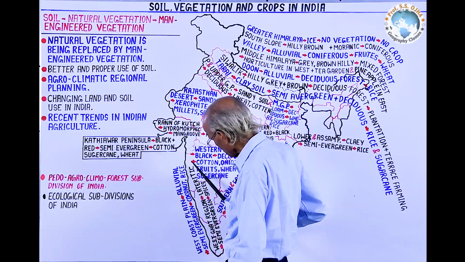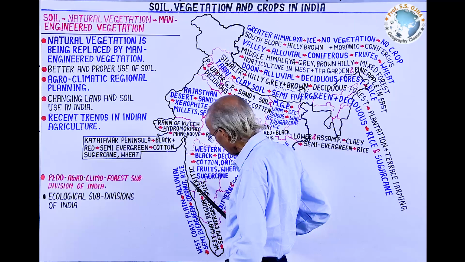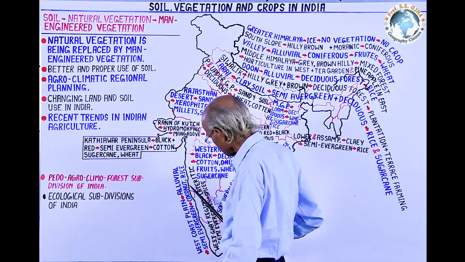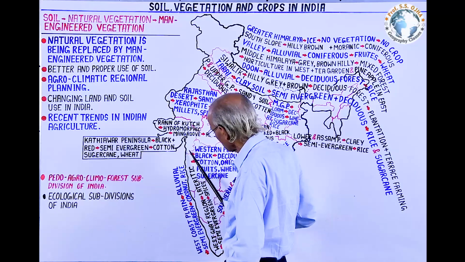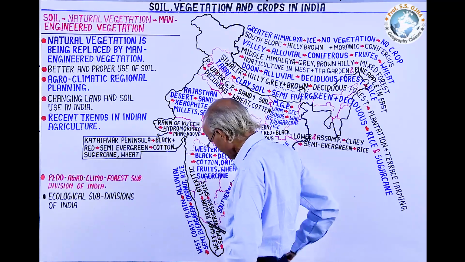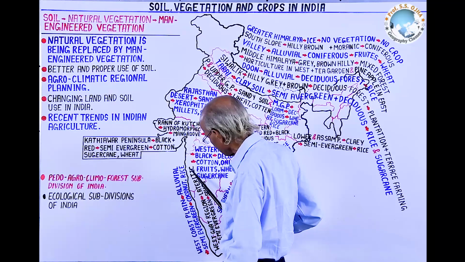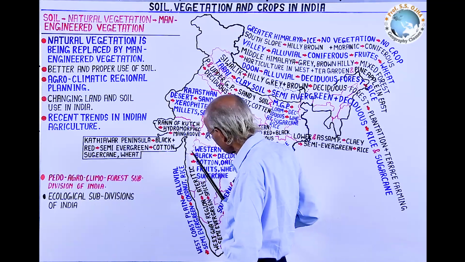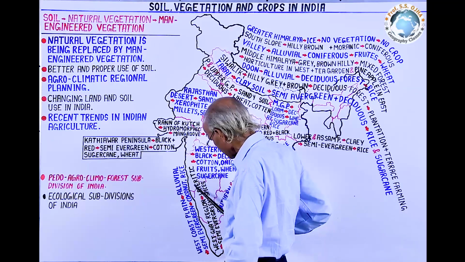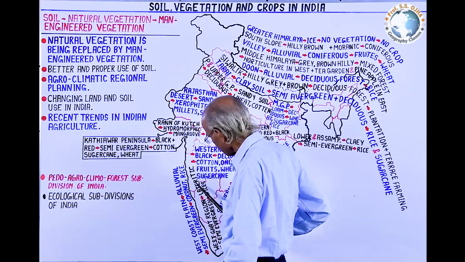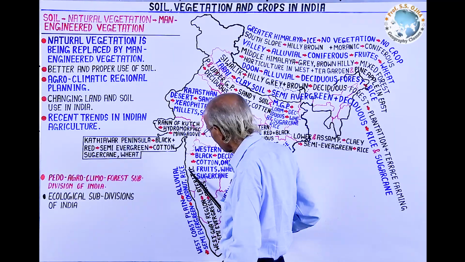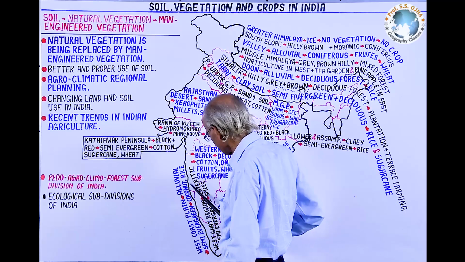In West Coast Plain, the soil is of alluvial nature, but it is of coarse nature because rivers are ephemeral and soil is clay, and here there are a number of sandy beaches, and here the semi-evergreen forest is found, that is luxuriant, and the forest has been cut, and there the coconut crop and rice agriculture is being taken.